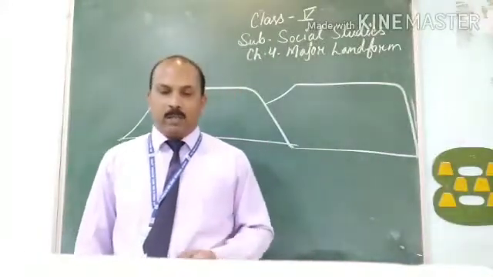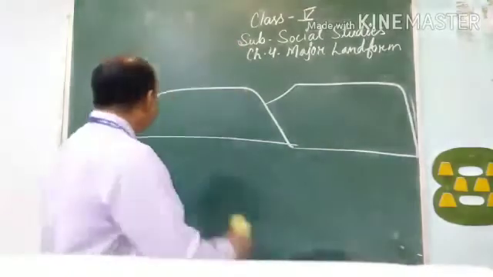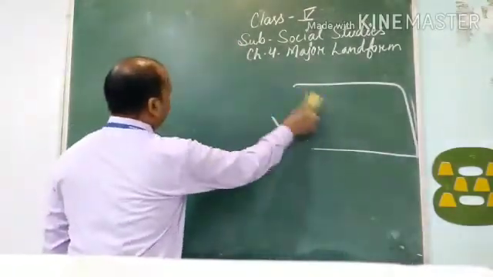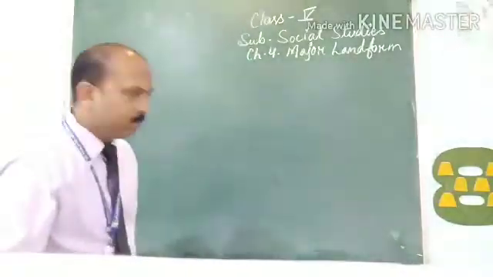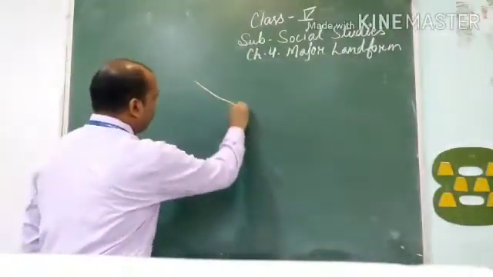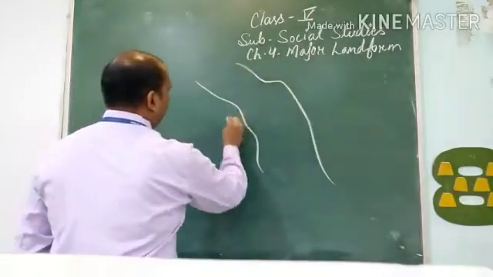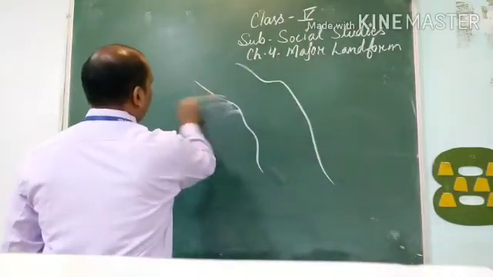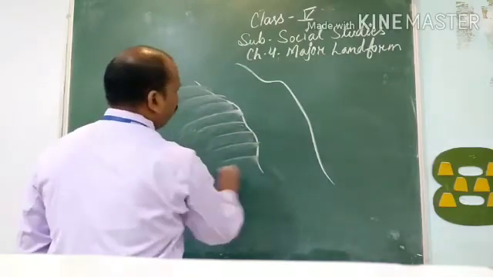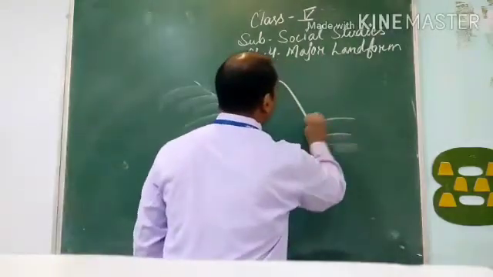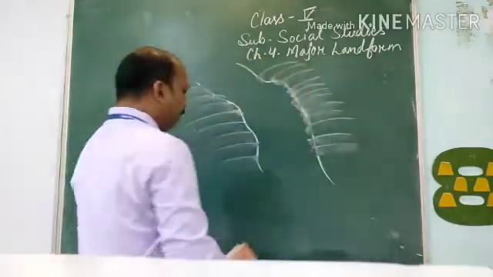So let me show you one thing. I am showing you the river and how the plain is formed. Suppose the river floods. So what happened? The water flew over the banks of the river.